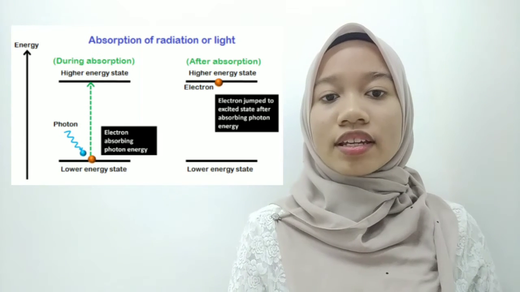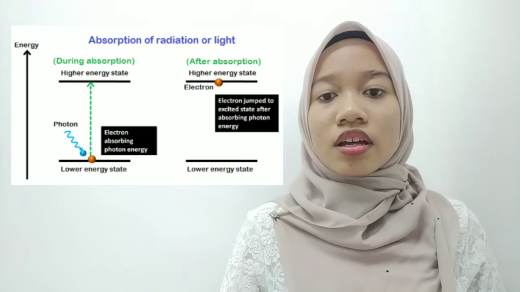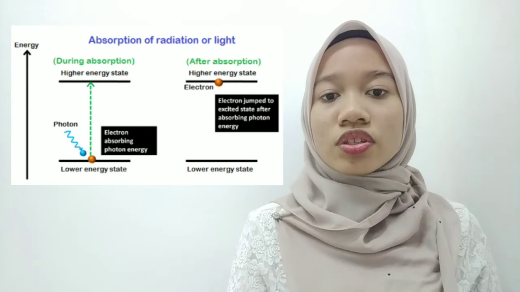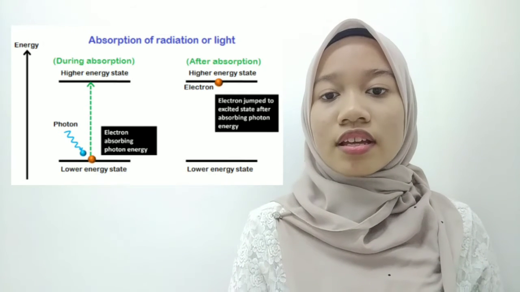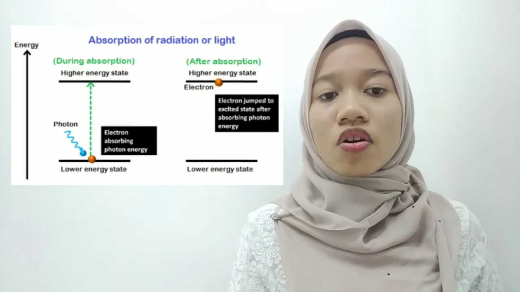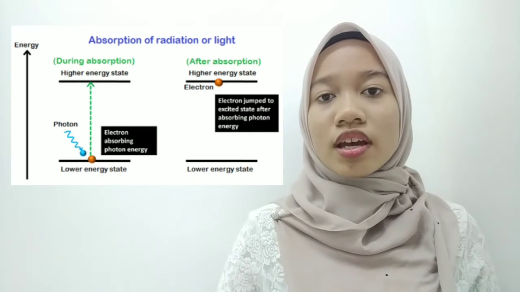When photons or light energy is equal to the energy difference of the two levels, the ground state electrons gain sufficient energy and jumps into the excited state. The absorption of radiation or light occurs only if the energy of incidence photon exactly matches the energy difference of